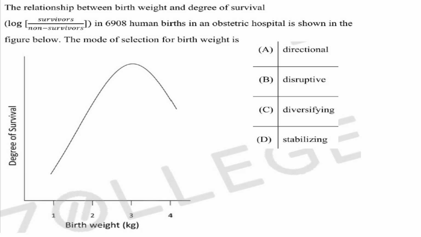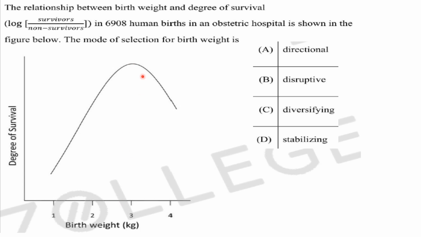Then next one. The relationship between the birth weight and degree of survival in 6908 human births in an obstetric hospital is shown in the figure below. The mode of selection for birth weight is. So here you can see it comes to an average of around 3.